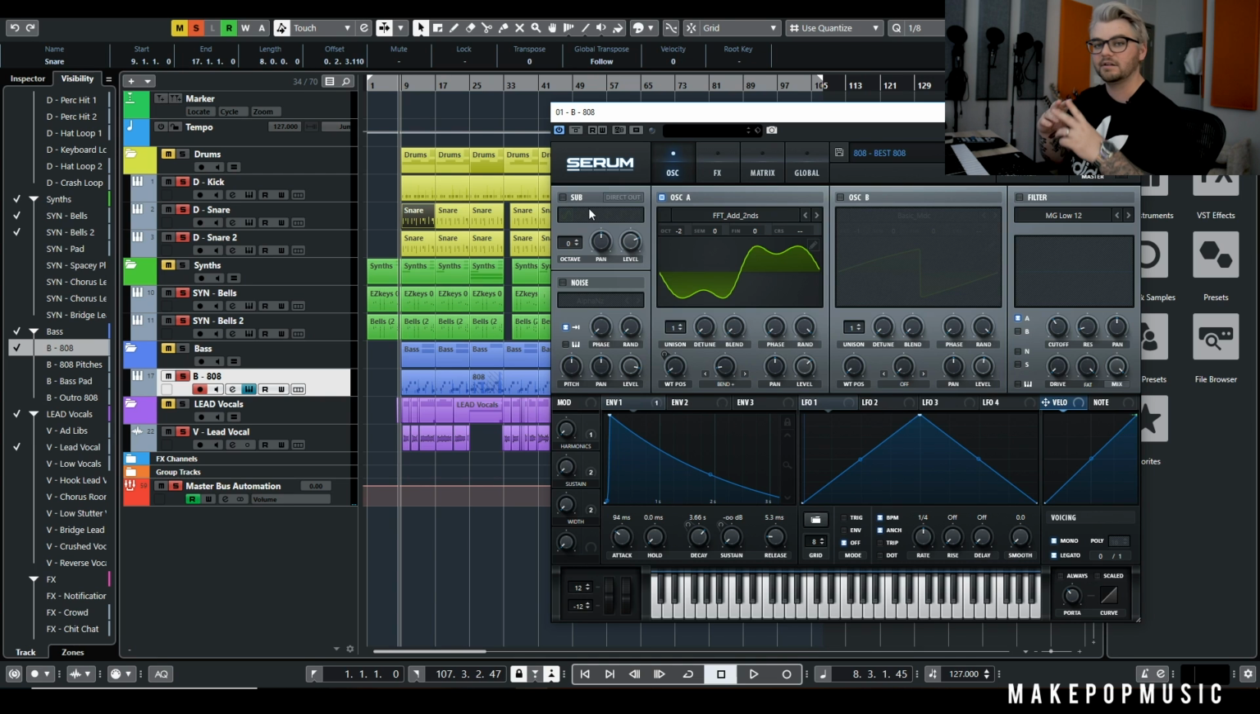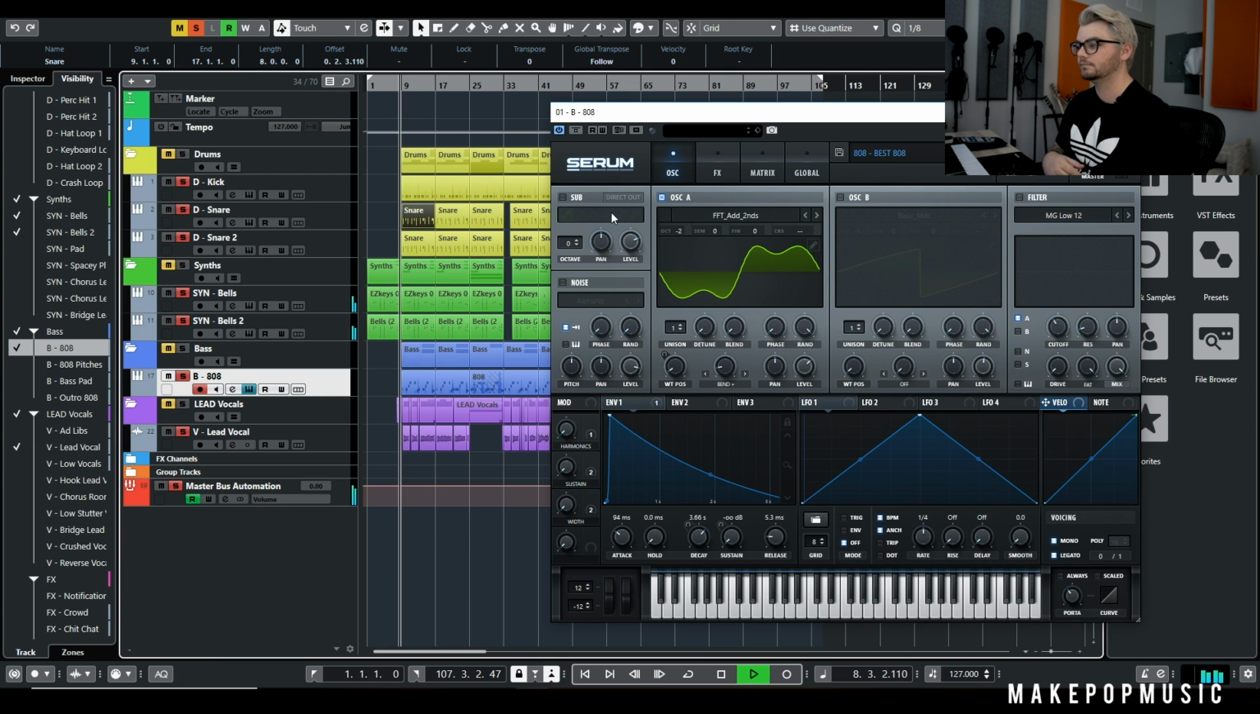And this bass is honestly the instrumental hook of the song. This is really what carries this.